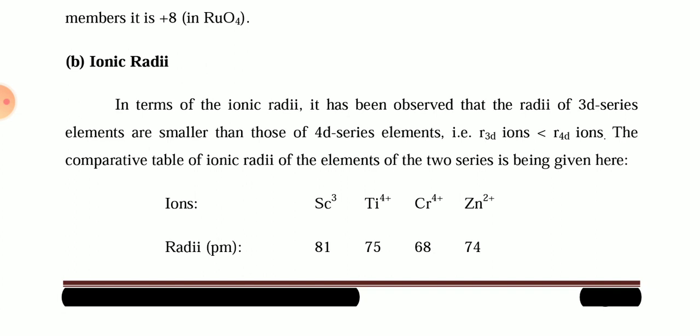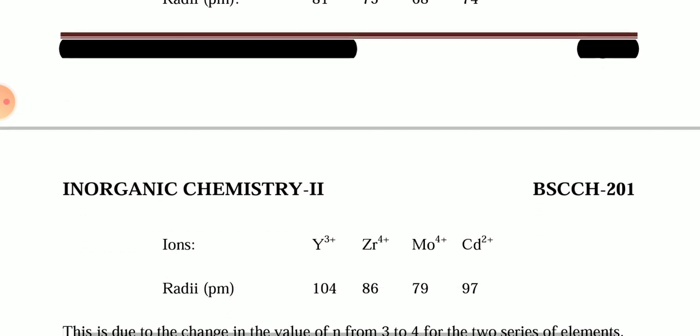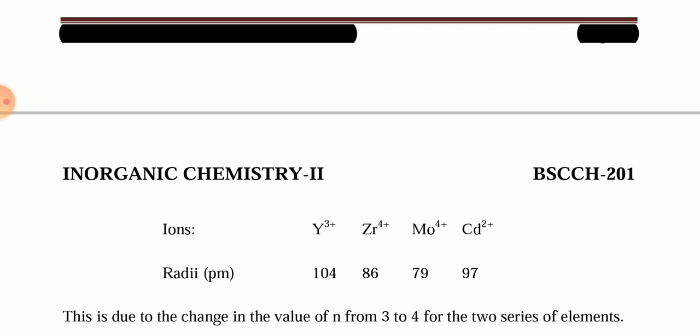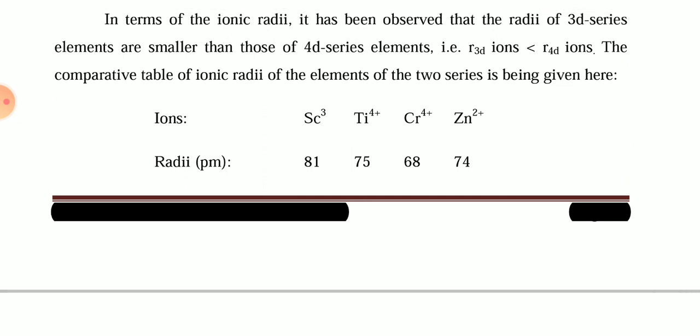If we see scandium, titanium, chromium and Zn, we can see the ionic radius values for those elements. Now you can see the ions of yttrium, zirconium, molybdenum, cadmium. You can see in the yttrium plus 3 state its ionic radius is 104, but for scandium plus 3 it is 81.